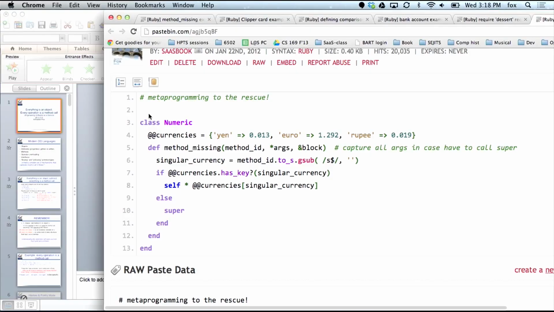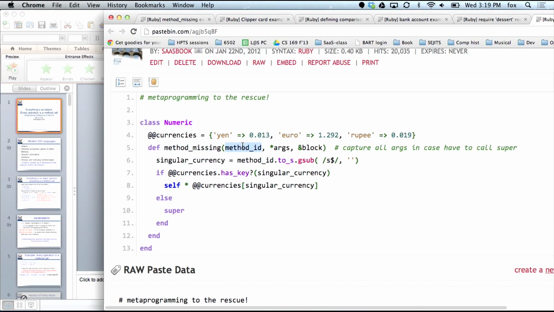I've reopened the class Numeric just like before. But now I have a more general, here's my hash, which just maps currency names to conversion factors. No surprises there. This is the cool part. One of the facilities in Ruby is called method_missing. So method_missing gets called when you call a method on the receiver and the receiver doesn't know any method by that name. But if you've defined a method called method_missing in your class, it will receive the call instead. And method_missing is passed up to 3 arguments.